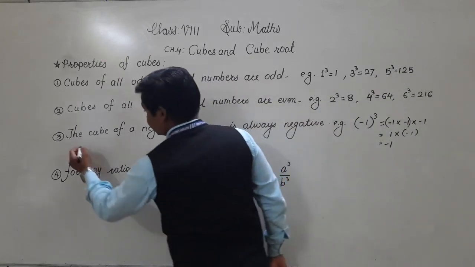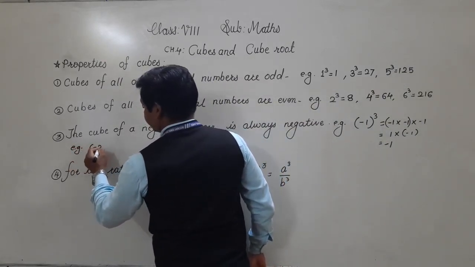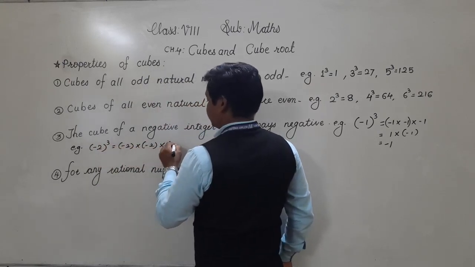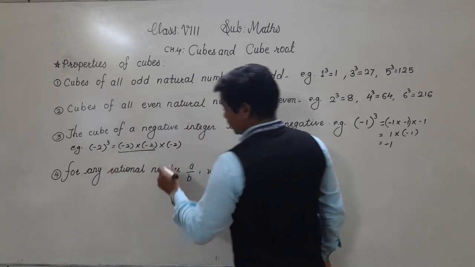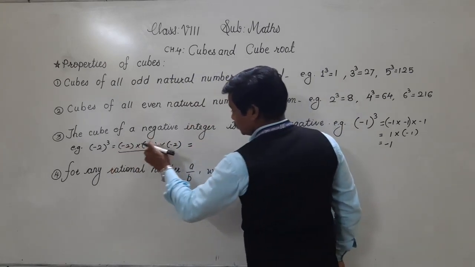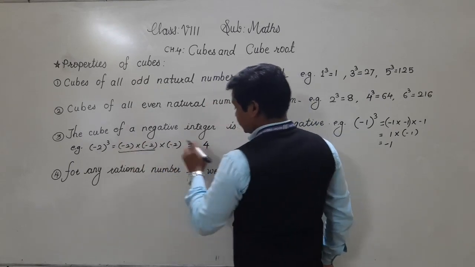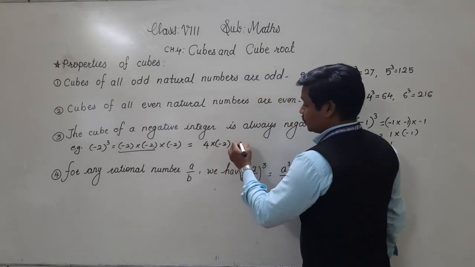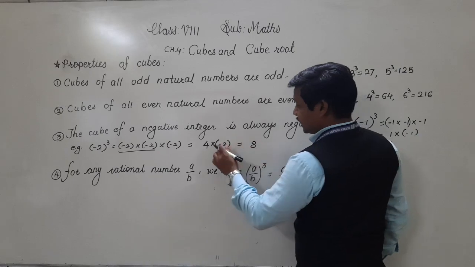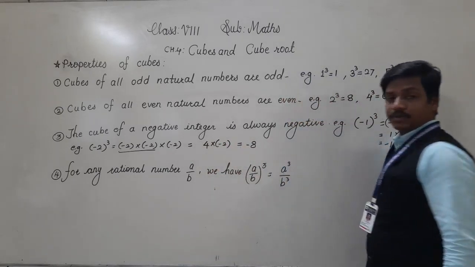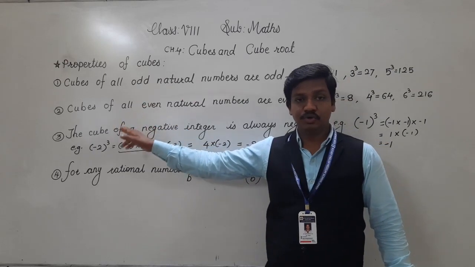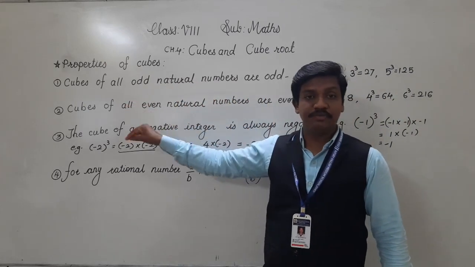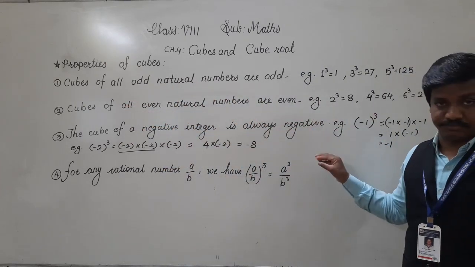Similarly, if you want to take another example, the cube of minus 2, that is minus 2 into minus 2 into minus 2. So let us multiply first these first two integers. 2 2s are 4, minus into minus is plus 4. Into minus 2. Now 4 2s are 8, and plus into minus is minus. So the cube of negative 2 is negative 8. Okay, this is what the third property says. The cube of a negative integer is always negative.